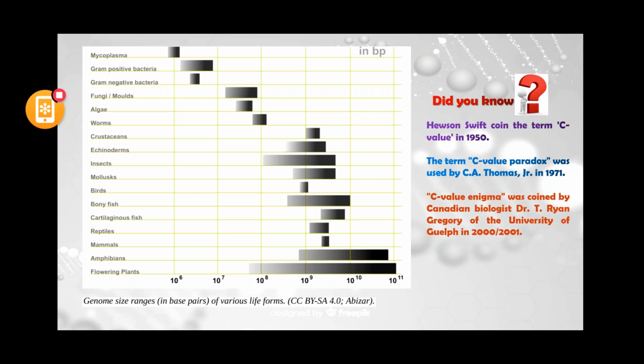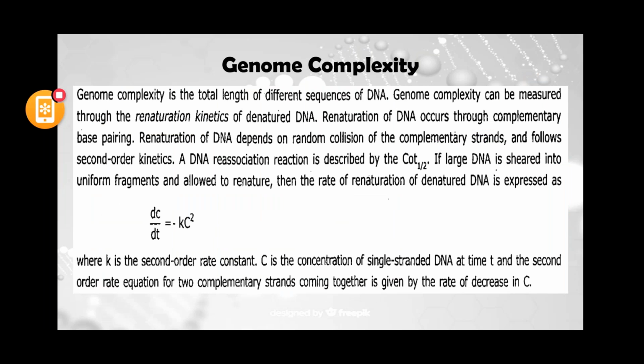It means the contradictory statement was there, but in some cases, like in lower eukaryotes and prokaryotes, there was a relation between the genome size and your complexity, or morphological feature. So they changed the term paradox and used enigma instead. Now, what is genome complexity? Genome complexity tells the total length of different sequences of DNA present in the genome.